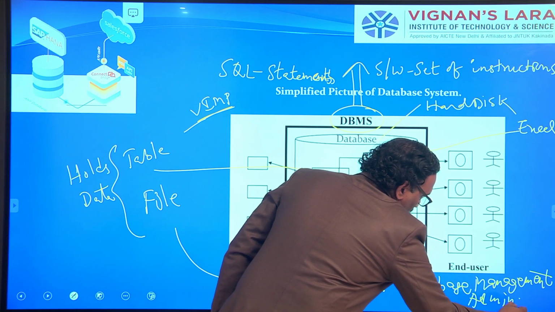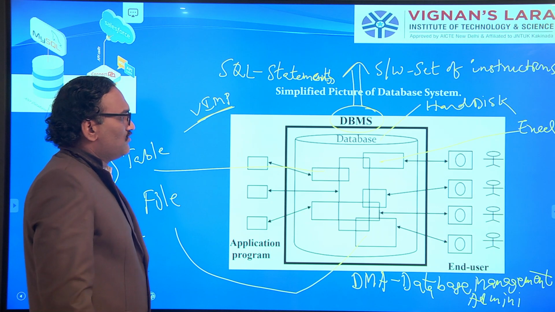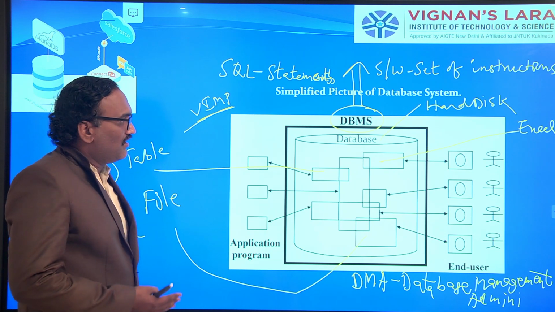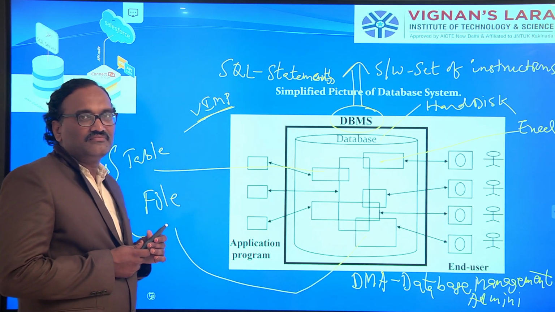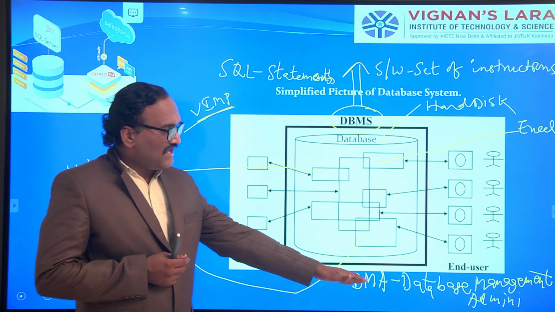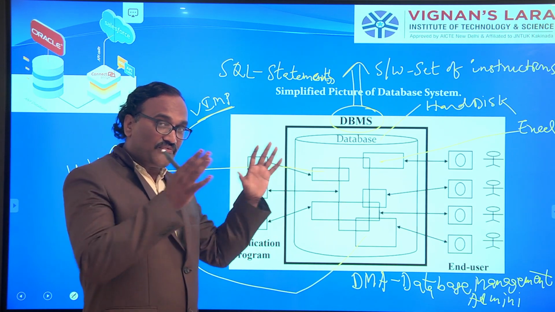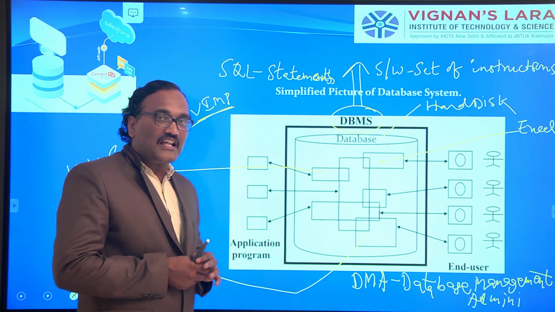Now, what generally happens is that the administrator designs a software to interact with the database. He designs a web page to interact with the database.